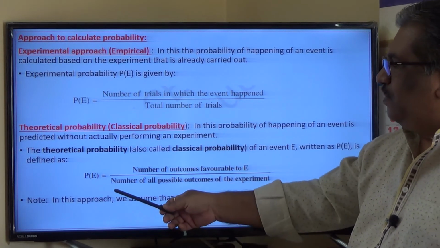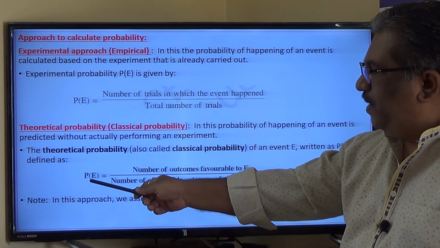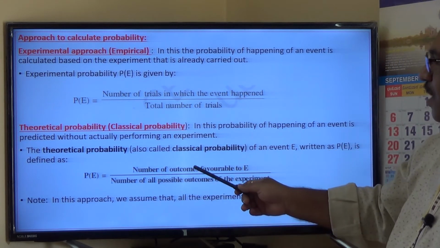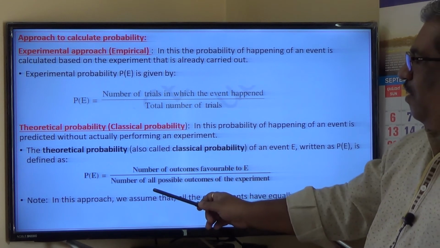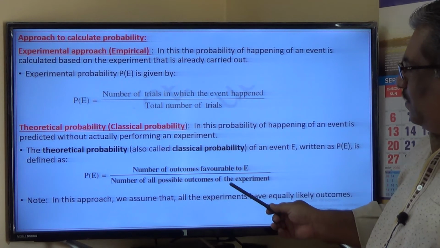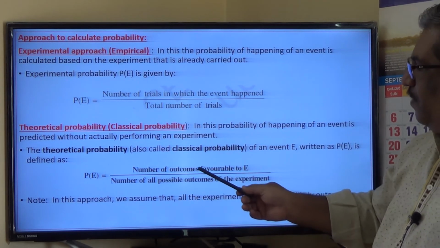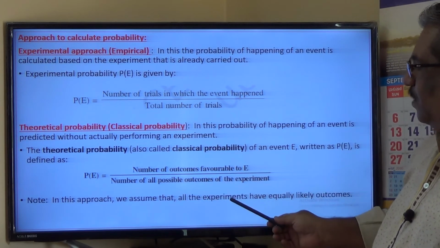So we must know that probability of happening of an event given by P of E is equal to number of outcomes favorable to an event E divided by number of all possible outcomes of the experiment.